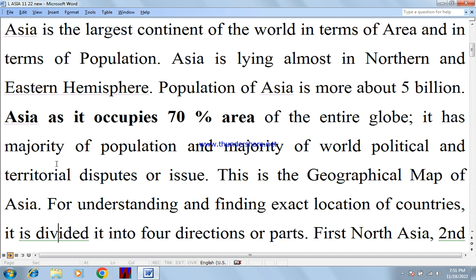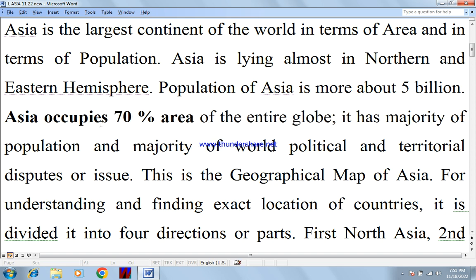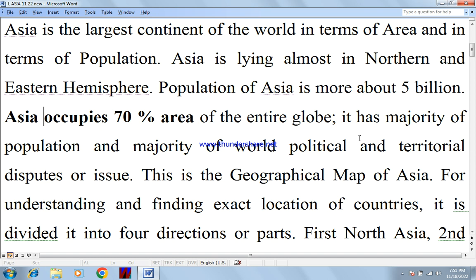Asia occupies 70% area of the entire globe. It has the majority of the world's population, and the majority of world political and territorial disputes are issues confronting Asia.